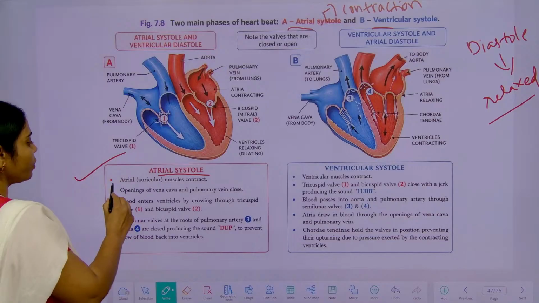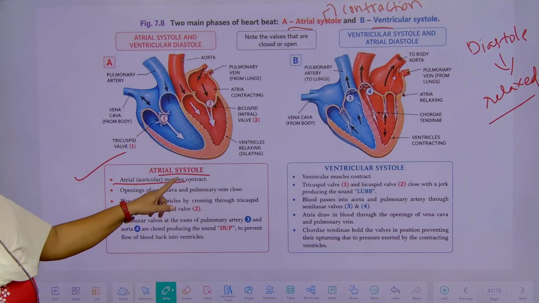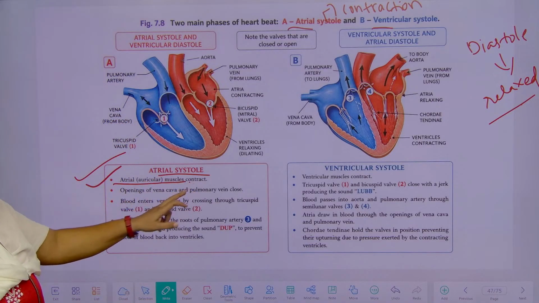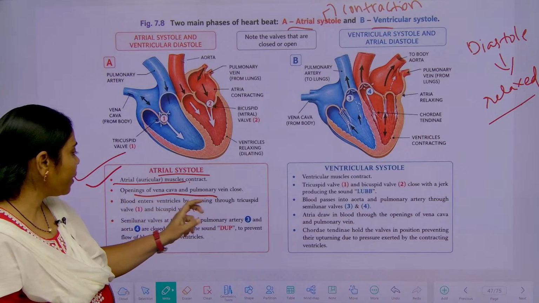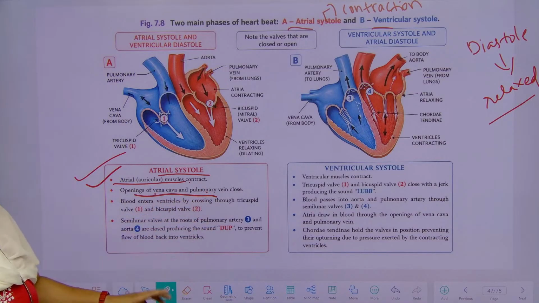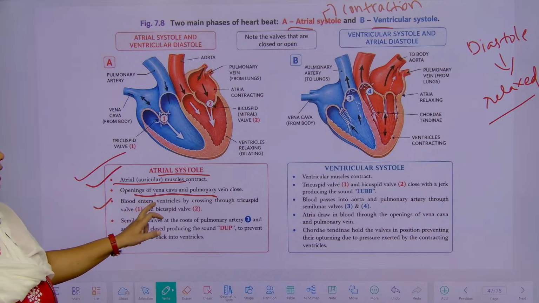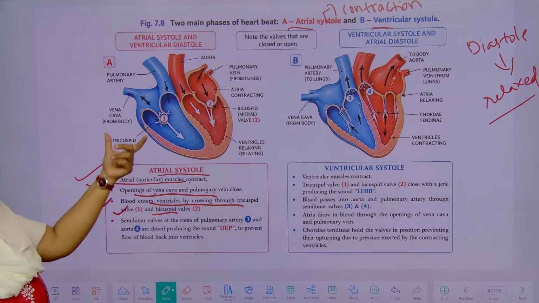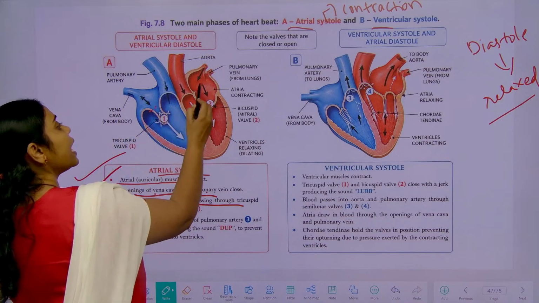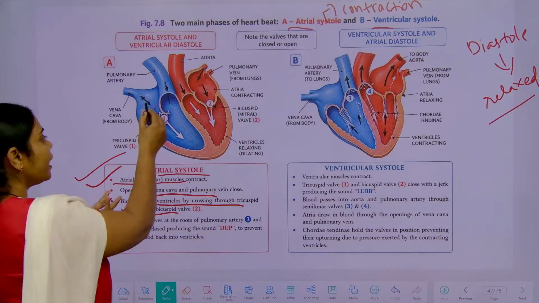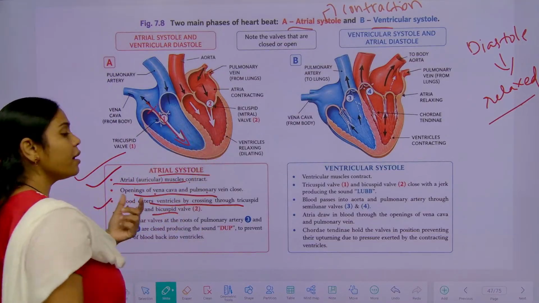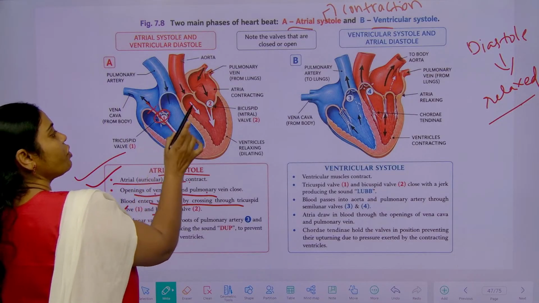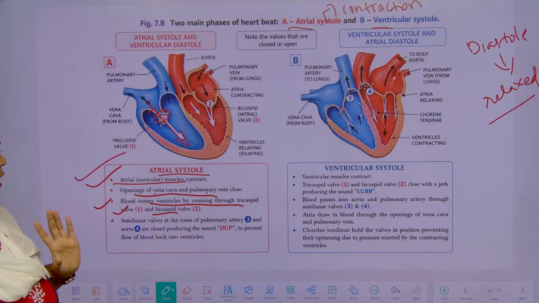So what is happening in the atrial systole? As I mentioned, atrial systole means contraction. The atrial muscles are contracting. Because of this contraction, the vena cava and pulmonary veins get closed and blood enters the ventricles, crossing the tricuspid valve and bicuspid valve. Simultaneously, these two auricles contract at a time, so the blood flows from the auricles to the ventricles. At this time, what has to be open, students? The tricuspid valve and bicuspid valve have to be open.